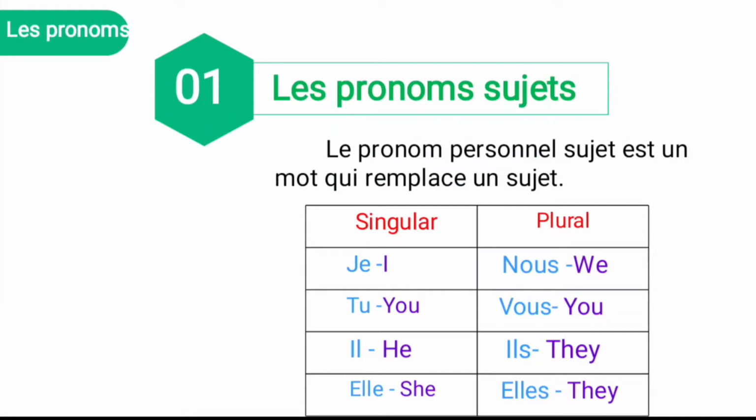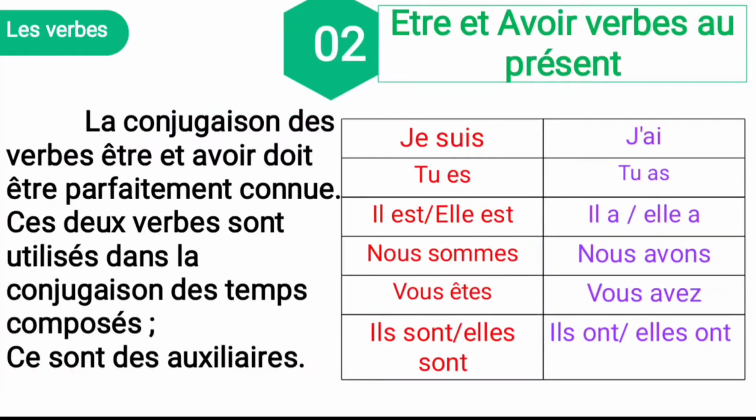And ils, it is third person masculine plural, it means they. And elles, it is third person feminine plural, they. It depends upon the gender, like masculine and feminine. This is all about the pronom sujet. Let's move to the second one.